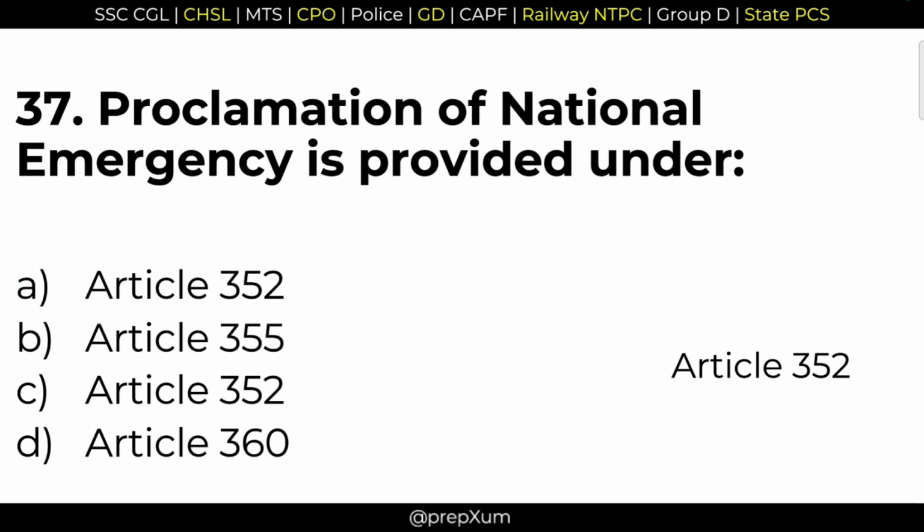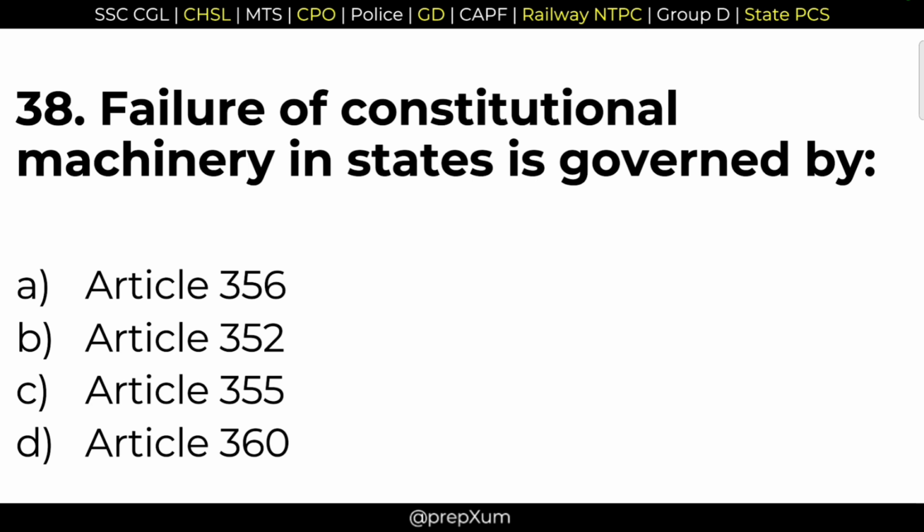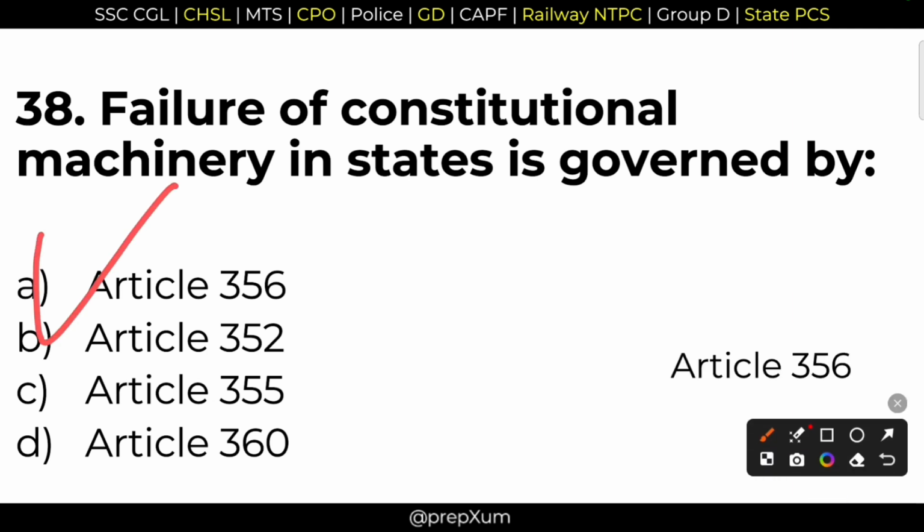Next question. Failure of constitutional machinery in states is governed by. Constitutional machinery, it is Article 356, the President's rule. Option A is the correct answer.